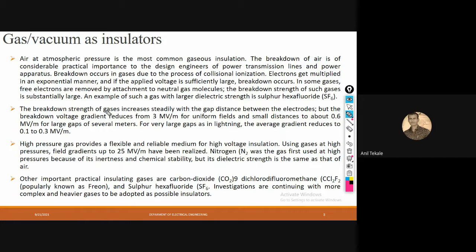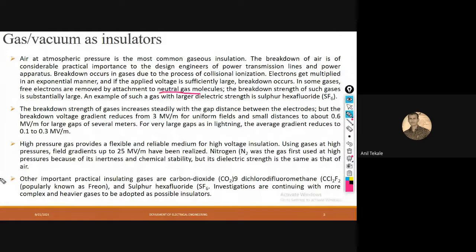In many gases there are free electrons which can be removed by attaching to neutral gas molecules, like in a few gases such as SF6, sulfur hexafluoride. In such gases, the free electrons can be removed by the attaching neutral gas, and the breakdown strength is substantially large.